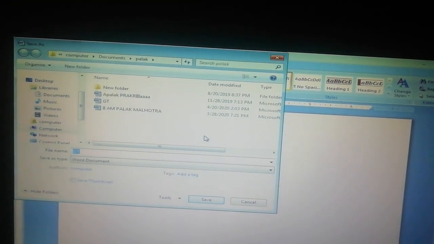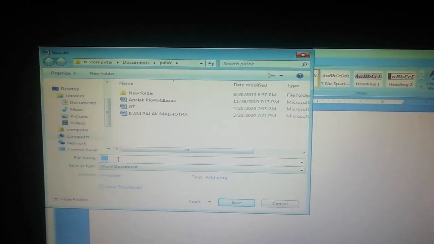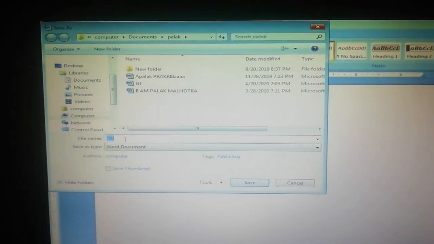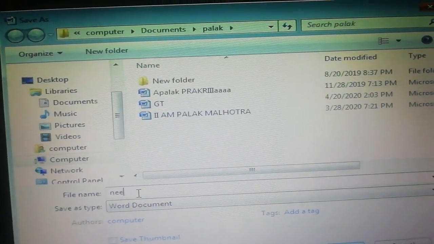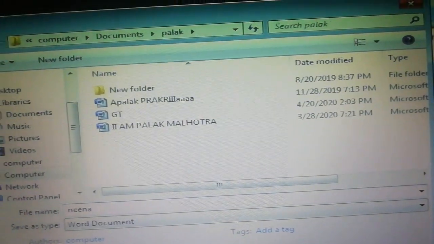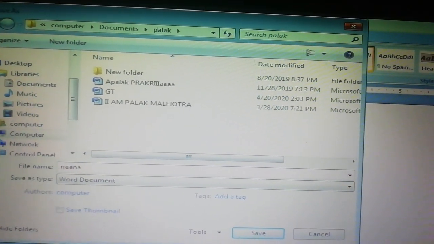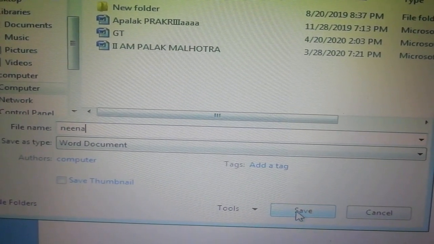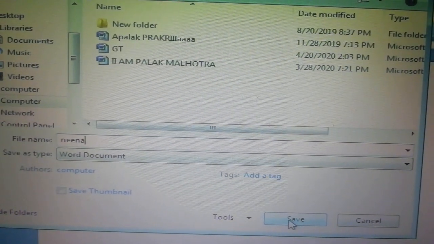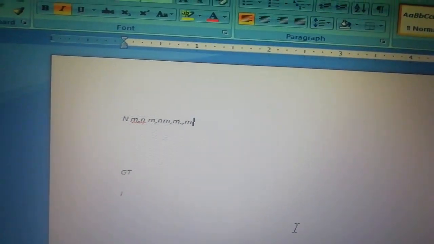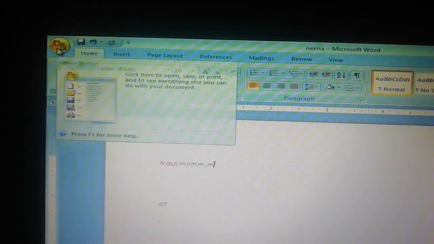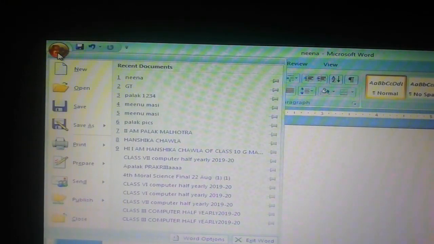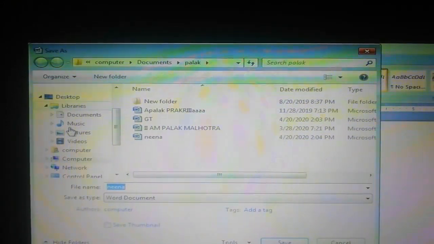Now a dialog box is here. This is called the dialog box. Here you can write down the name. Suppose you want to give a name here. In the file name, give another name, Nina. Okay. Now press the enter key or click on the save button. Yes, save as. It was simply saved.